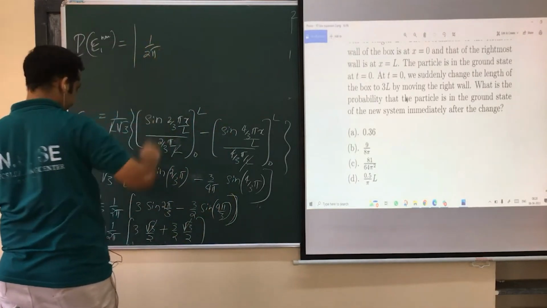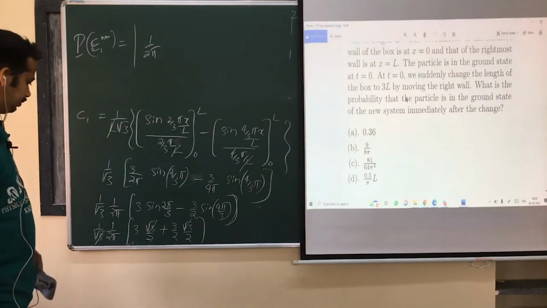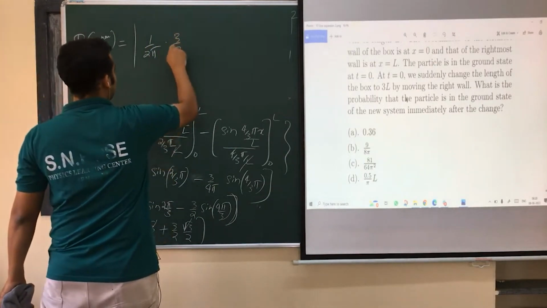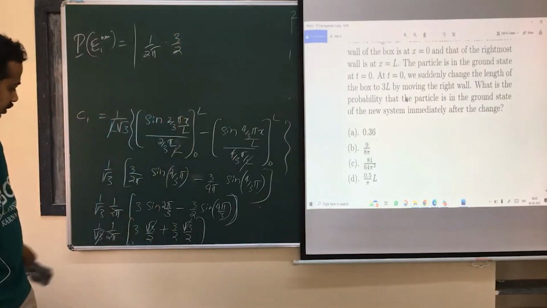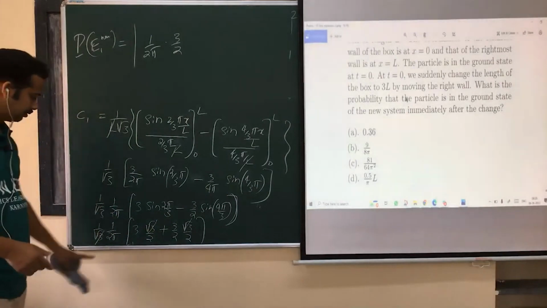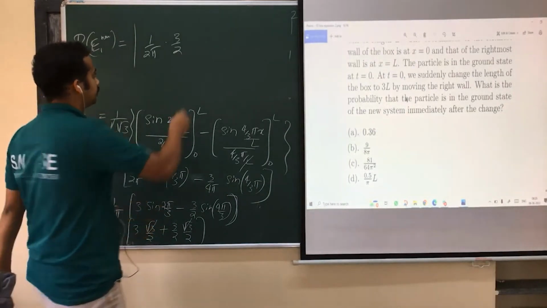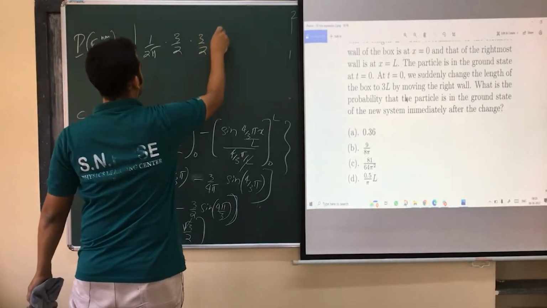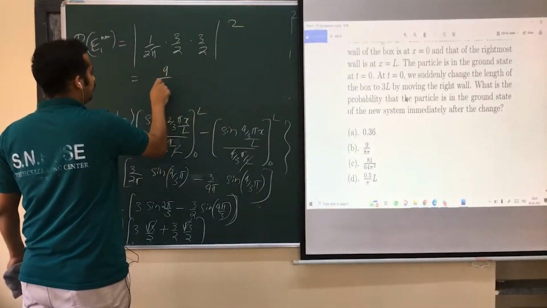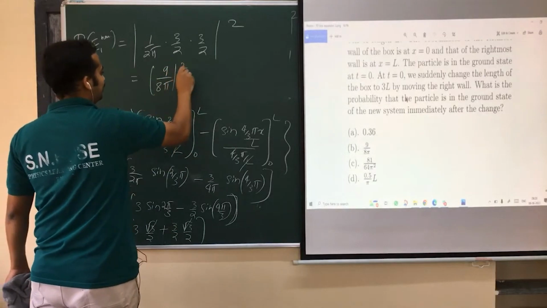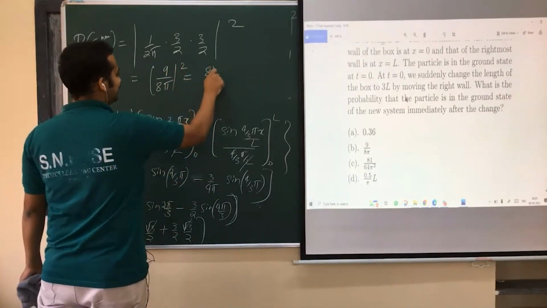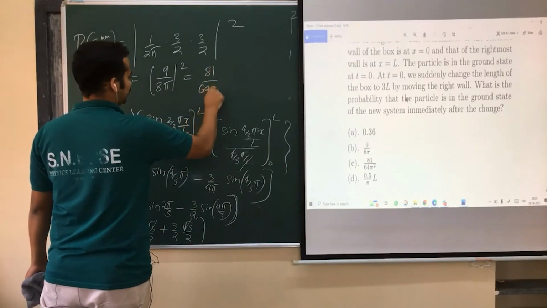1 by 2 pi. I can take 3 by 2 outside. Am I right? 3 by 2 outside. What is this one? 3 plus 1 by 2 again. 3 by 2 outside, 1 plus 1 by 2. Now it's right. Am I right? 9 by 8 pi mod square. I'm feeling that it should be that option 3, isn't it? 81 by 64 pi square.